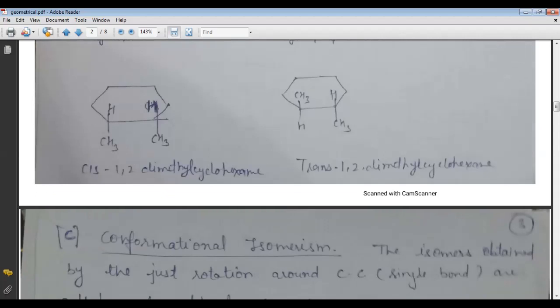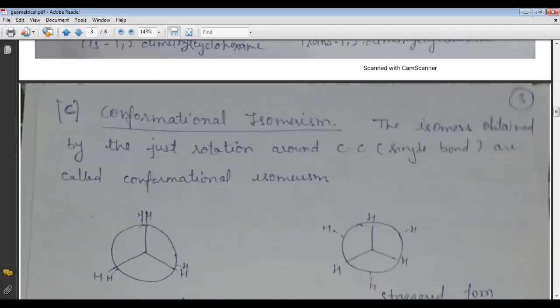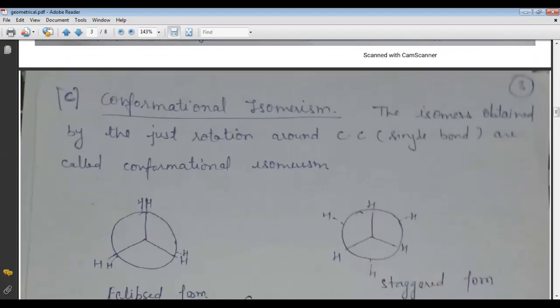Now come to the next part of stereoisomerism, which is conformational isomerism. As we know, geometrical isomers are possible due to the presence of a carbon-carbon double bond. Conformational isomerism is possible if a carbon-carbon single bond is present, which means free rotation is possible, and we can find different conformers.